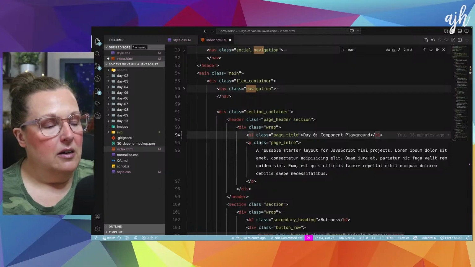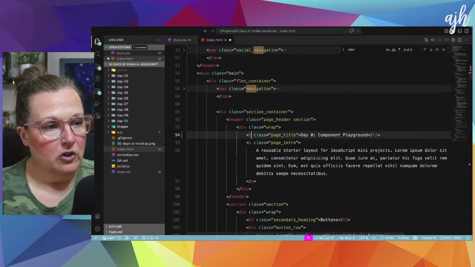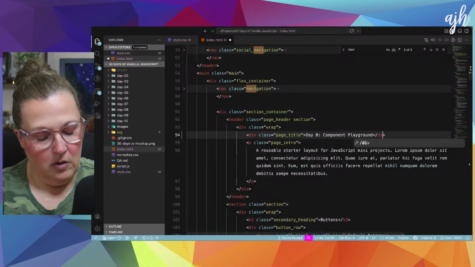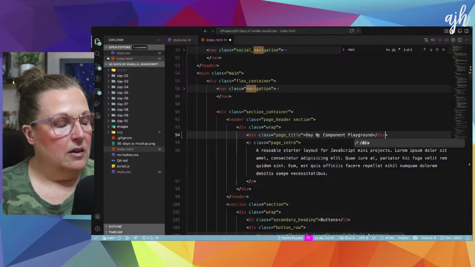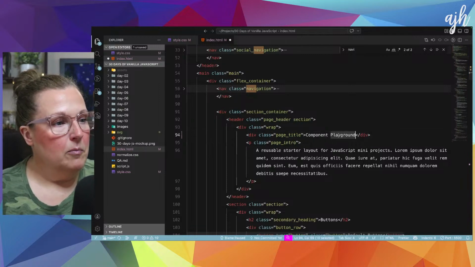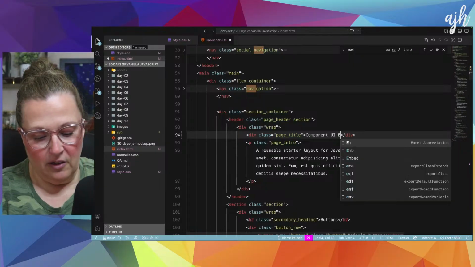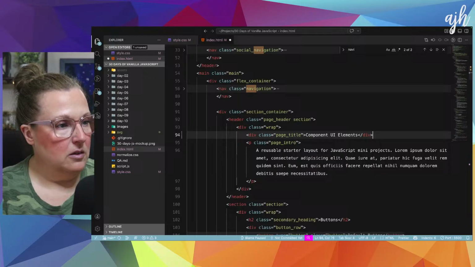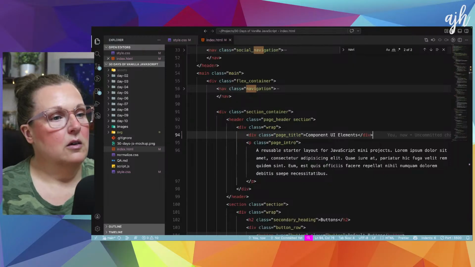So it's easy to semantically make those changes. Let's go ahead and change this to a div for now. So we're going to say component playground, component UI. I didn't like this title either. Component UI elements.